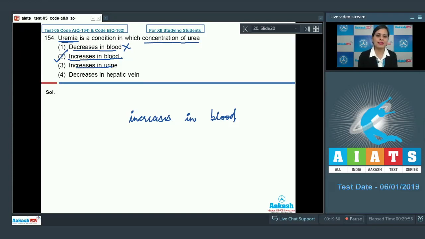The next option is increases in urine, and this is an incorrect option. And the last option is decreases in hepatic vein, and this is also an incorrect option because in this condition called uremia, there is increase in concentration of urea in hepatic vein. So this is also an incorrect option. So the correct answer to this question is option number 2. Let's discuss our next question.